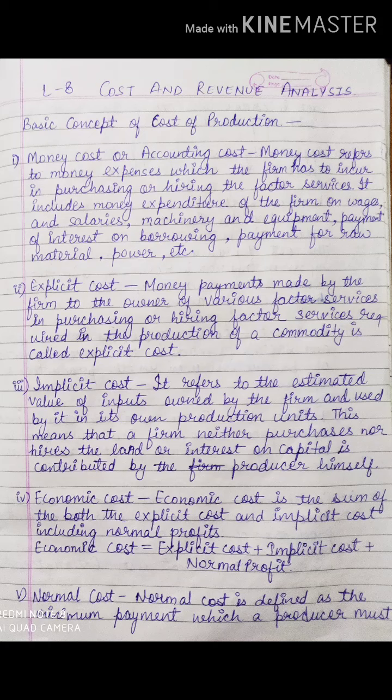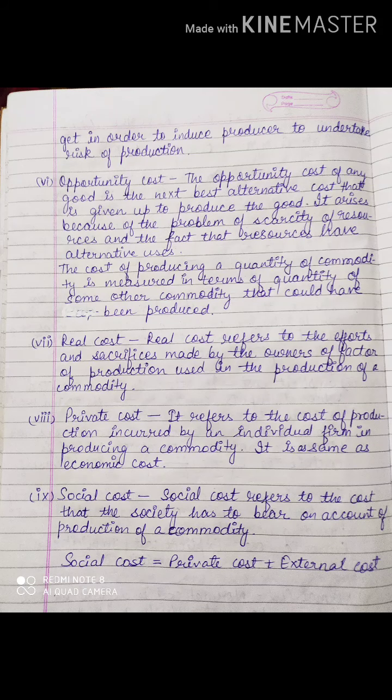Normal cost is defined as the minimum payment which a producer must get in order to induce the producer to undertake risk of production. Now what do you mean by induce? Induce means motivate, to promote the producer to undertake risk of production. Okay. Now next is opportunity cost.